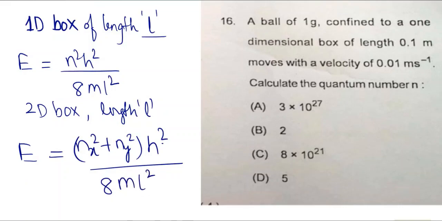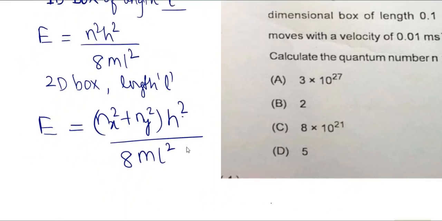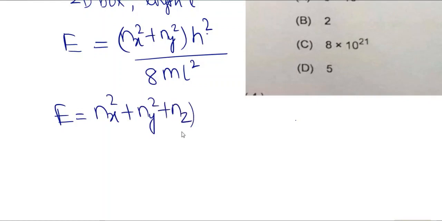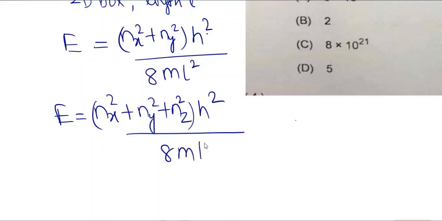If I take a three-dimensional box, then its energy becomes E is equal to nx square plus ny square plus nz square, that means in three dimensions x, y, z, into h square divided by 8 m L square.